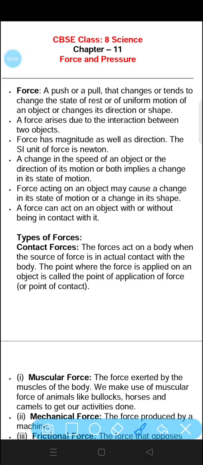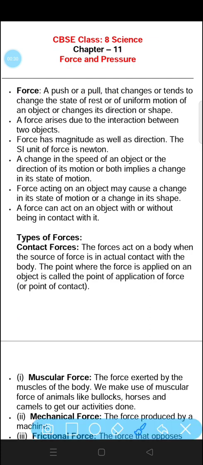Today we are going to start a new chapter, that is force and pressure. So, first of all, we will start the chapter with the definition of force. What is force? A force is a push or a pull that changes or tends to change the state of rest or uniform motion of an object or changes its direction or shape.